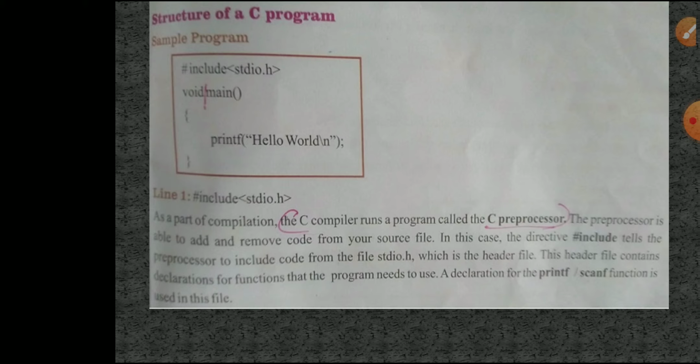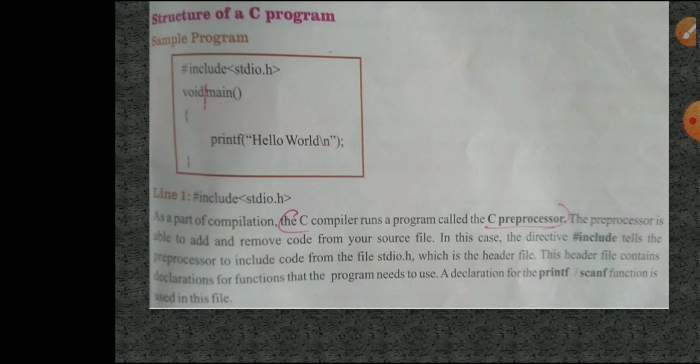Okay, it's a part of compilation. The C compiler runs a program called the C preprocessor. That first line is the C preprocessor directive. Whenever we compile a program, it processes everything before itself.